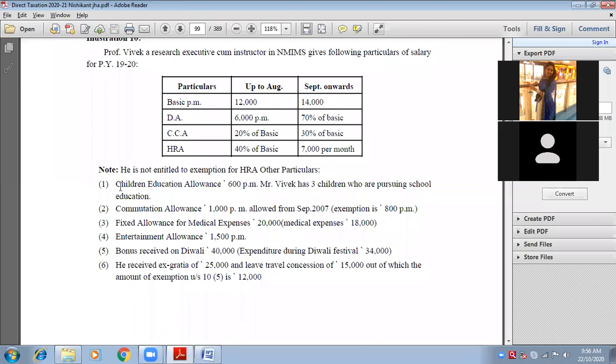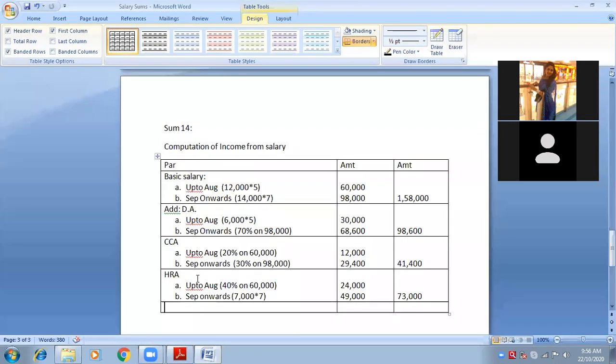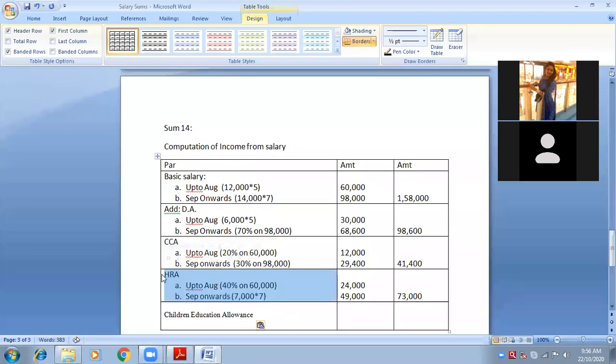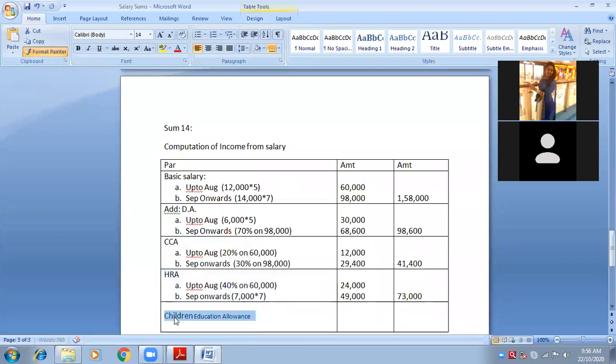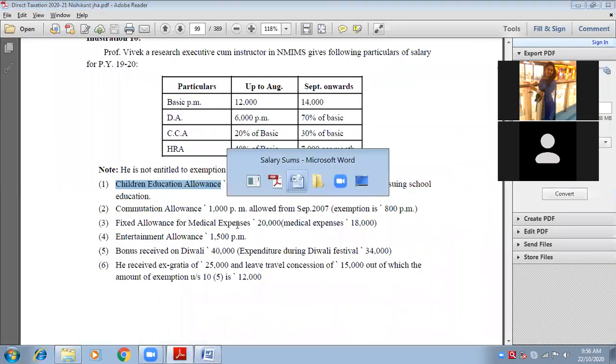So we will write here children educational allowance. Tell me, how much is it? How much should be written in the inner column? 600 per month.